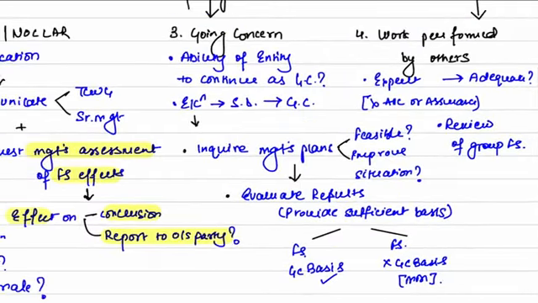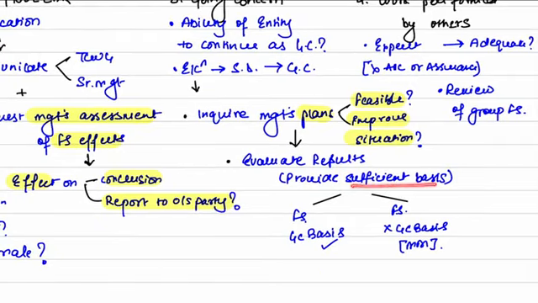So this going concern basis point is also very important. First of all, assess the ability of entity to continue as going concern. If you identify any event or condition that casts significant doubt, inquire the management's plans, whether they are feasible, whether they will improve the situation. Then evaluate the results of the inquiry, whether going concern basis is appropriate or not appropriate.